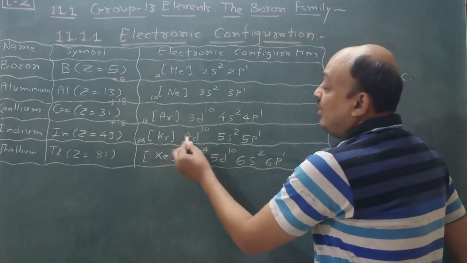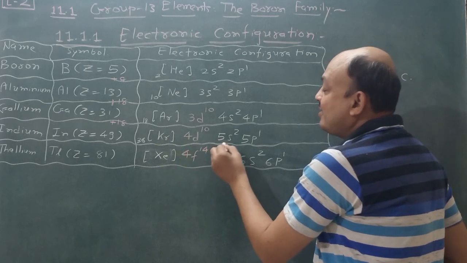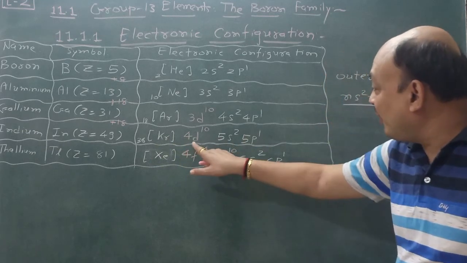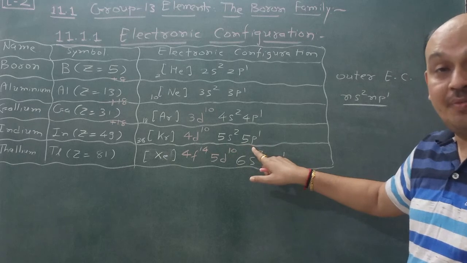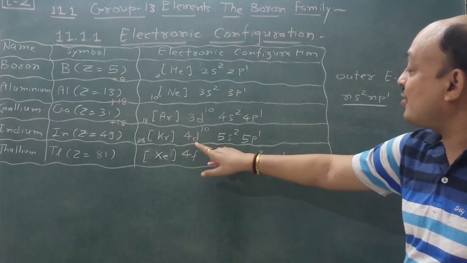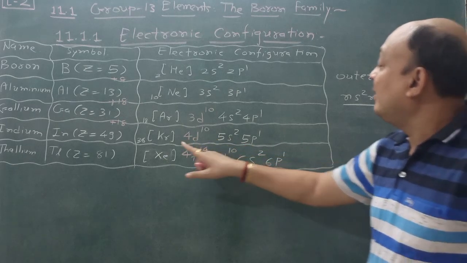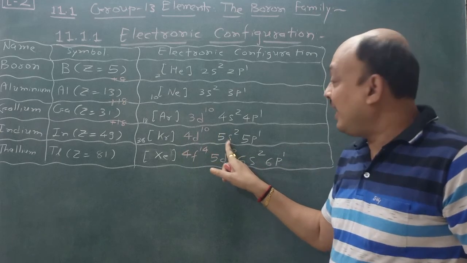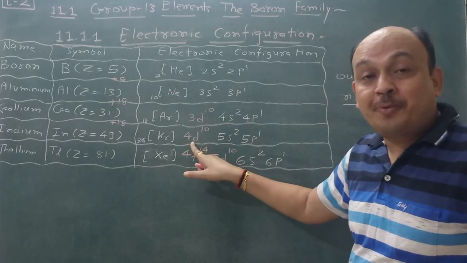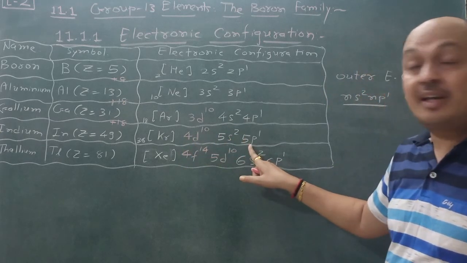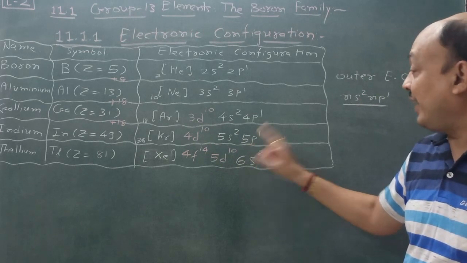So krypton core 4d10 5s2 5p1. 4d10 5s2 5p1 in the outermost orbital. You see, first of all electron enters the 5s orbital, then enters the 4d orbital. If the 4d orbital is completely filled, then they enter 5p1. Okay, this is the way.